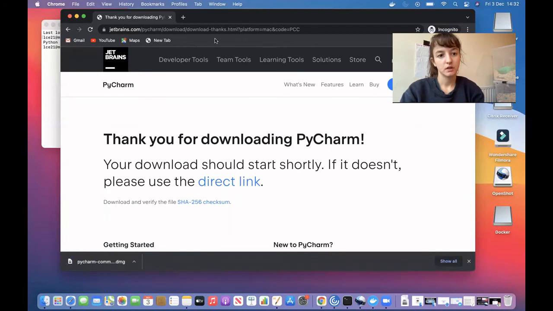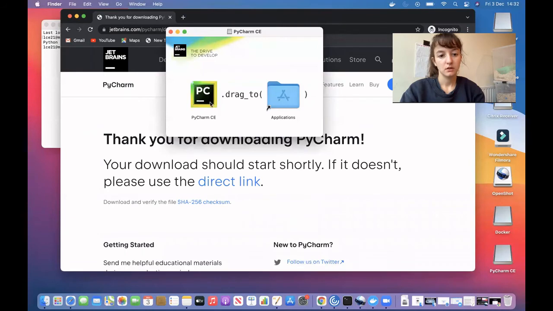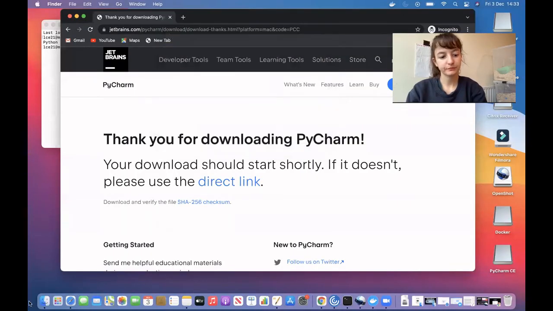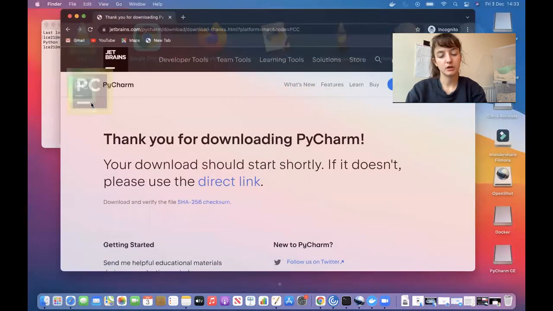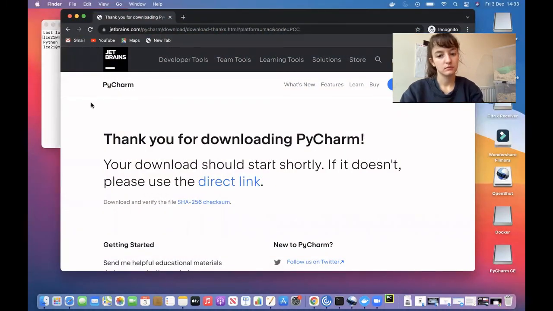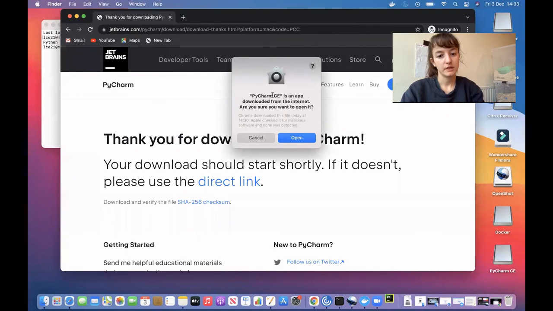So now you can open this. You are going to put this in here. Now you can close this window. Go onto your Launchpad, open PyCharm. PyCharm is an app downloaded from the internet. Are you sure you want to open it? Yes.